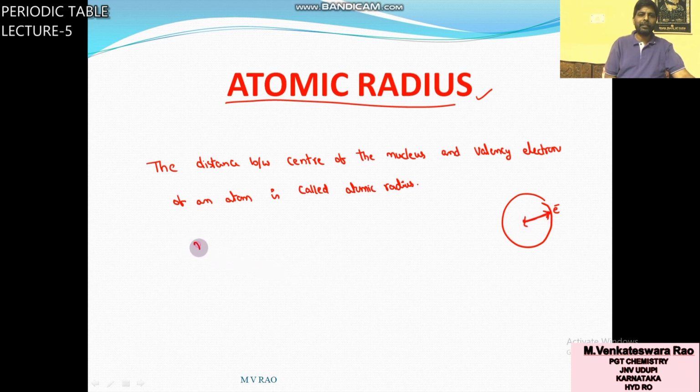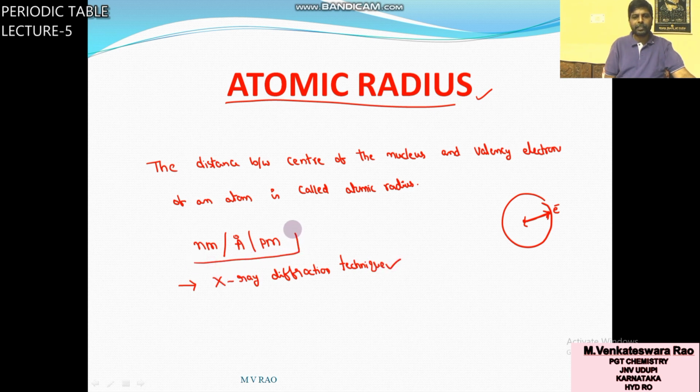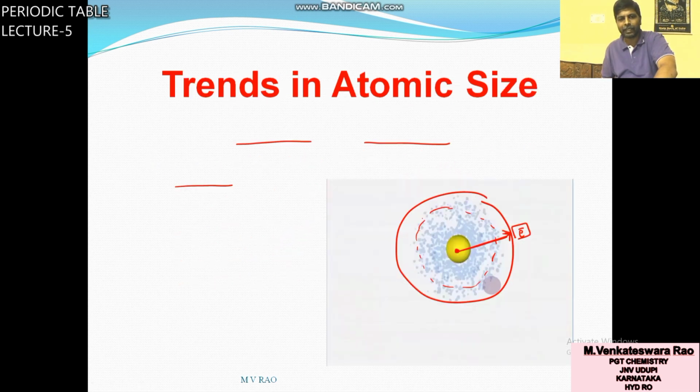So what are the units of atomic radius? It is measured in nanometers, angstrom units or picometers. It is measured using the X-ray diffraction technique. Its units are nanometer, angstrom or picometers. This is the definition of atomic radius.